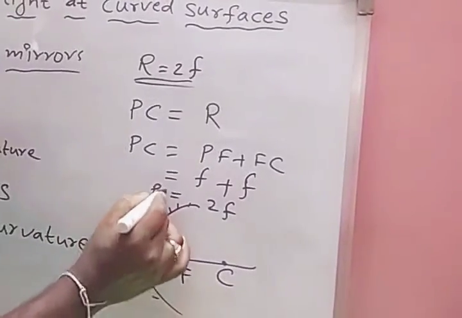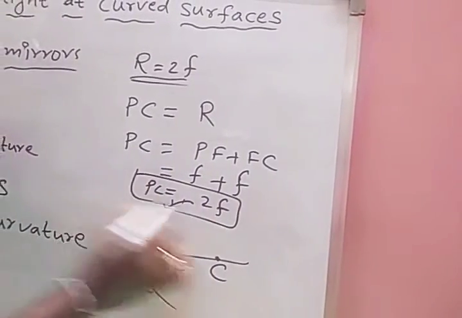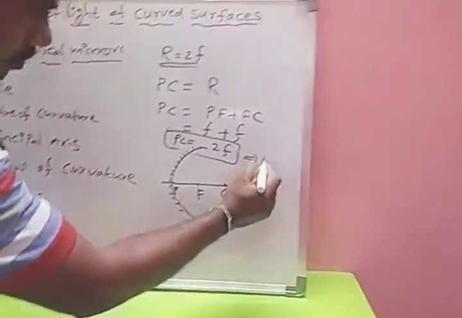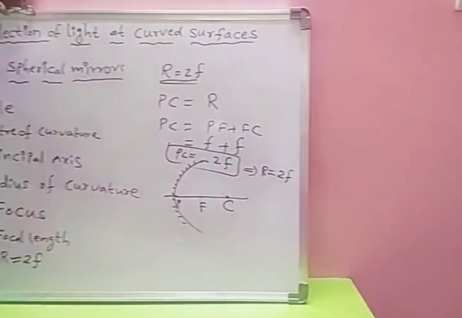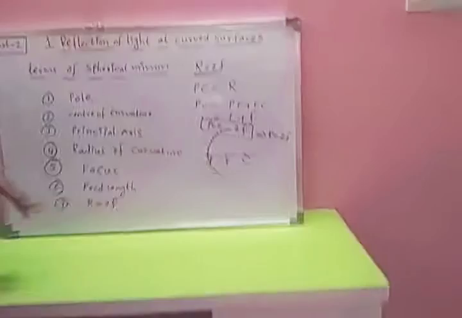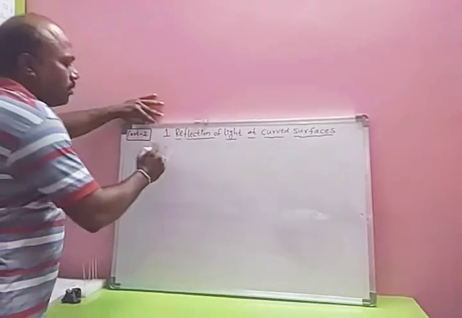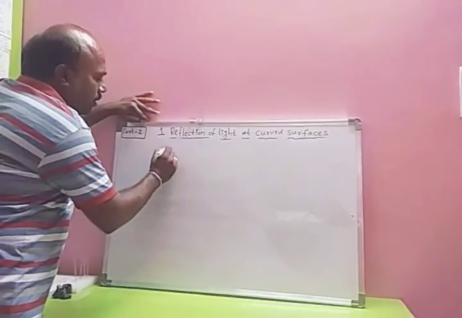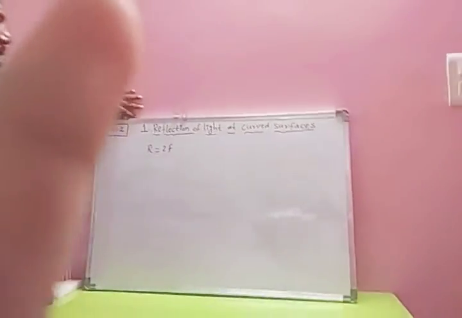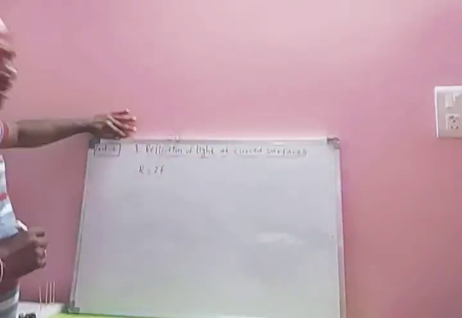So PC equals 2F. That means R equals 2F. R equals 2F means radius of curvature equals 2 times the focal length.